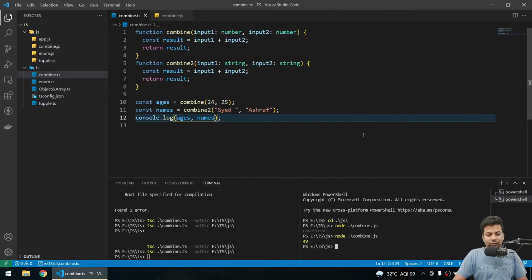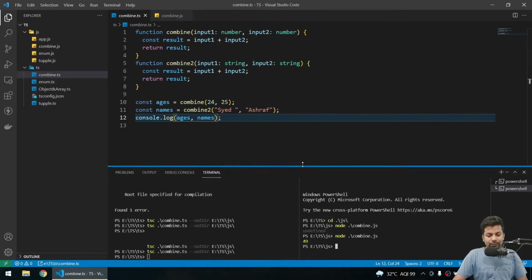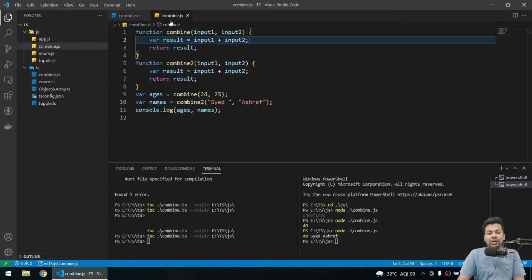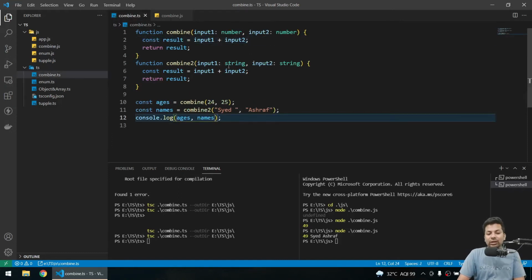I think a little smaller will be okay. If I go here and run, we are getting both the ages and names, but you can see a difficulty here. Both functions are doing the same thing, just for the type of data we are going to pass, and it's creating a problem. In normal JavaScript it would work easily, no problem, but TypeScript is saying you can send either a number or a string, but I just want to send both.